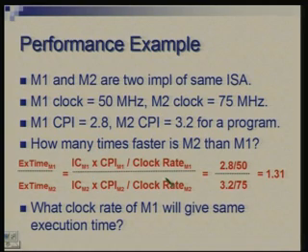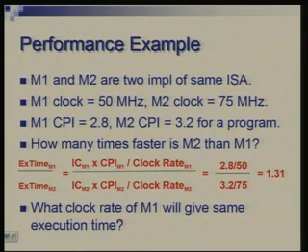So we can look at the remaining factors, 2.8 by 50 and 3.2 by 75, which comes out to be 1.31. Okay, so it means that M1 takes longer as compared to M2. And the factor is that it is taking 31% more, 31% longer than what M2 takes.